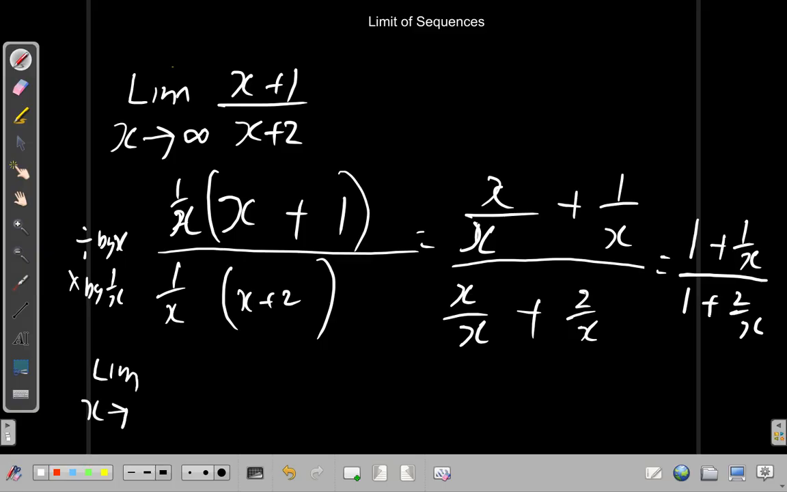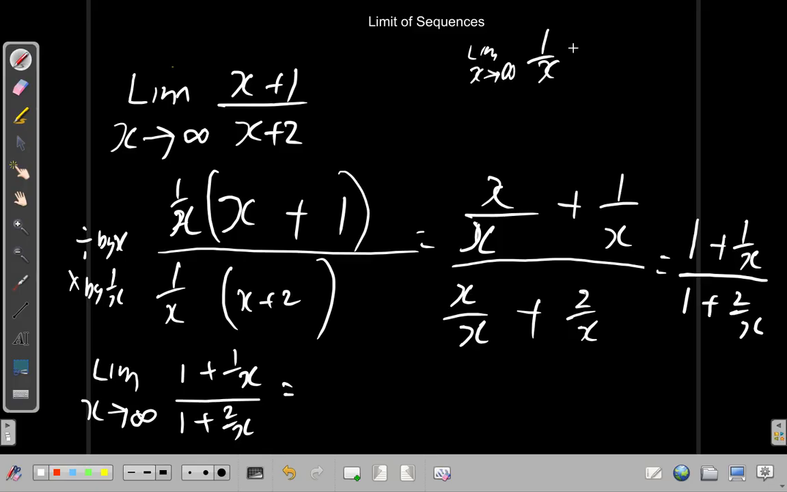The limit as x tends to infinity of 1 plus 1 over x divided by 1 plus 2 over x equals. Now, what happens to 1 over x as x tends to infinity? The limit as this tends to infinity is 0. You see that? The 1 will remain untouched. So it's 1 plus 0 divided by. What happens to this? And let me backtrack a bit.